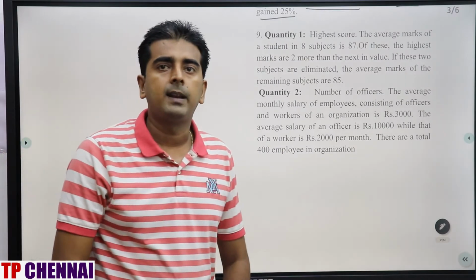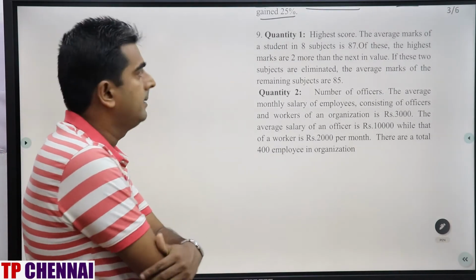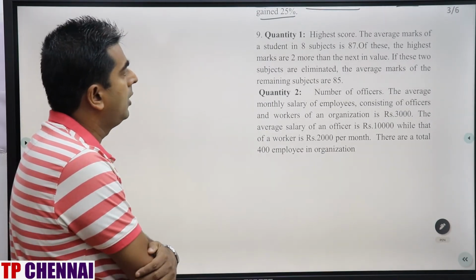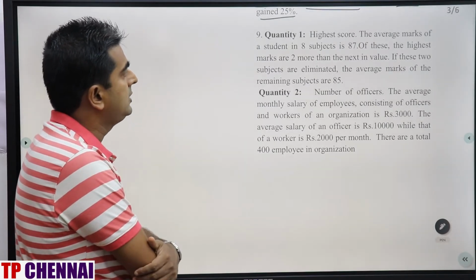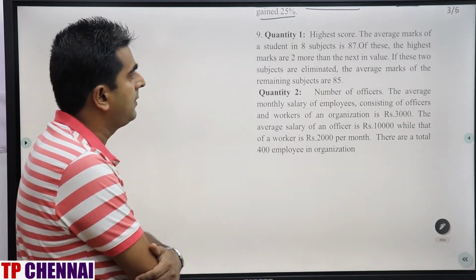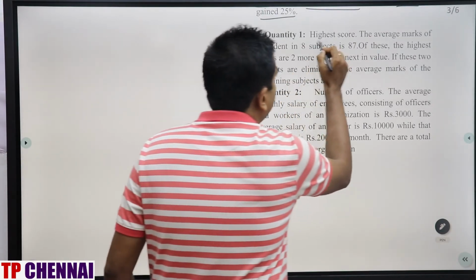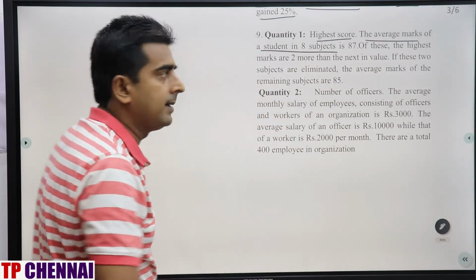Now we will see question number 9. Highest score. That is the question, right? The average marks of a student in 8 subjects is 87. Of these, the highest marks are 2 more than the next in value. If these 2 subjects are eliminated, the average marks of the remaining subjects are 85. Highest score they are asking. The average marks of 8 subjects is 87.